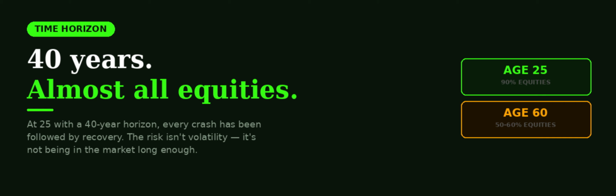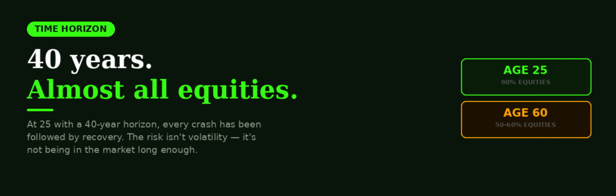If you're 25 and investing for retirement at 65, you have a 40-year time horizon. In 40 years, every major market crash in history has been followed by a full recovery and new highs. Short-term volatility over that horizon is irrelevant. The risk isn't that the market drops, it's that you're not in it long enough to capture the full return. A 25-year-old with a 40-year horizon should be almost entirely in equities.